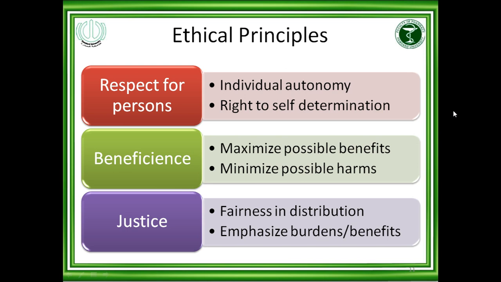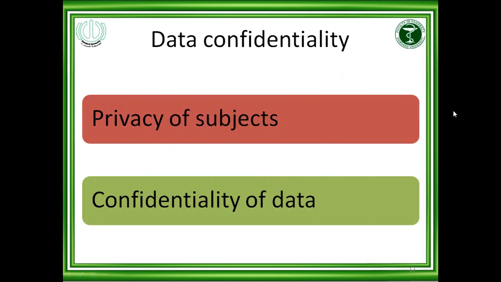So you need to give them equal chance for the distribution, either in the experimental drug or in the control drug. You cannot decide yourself as a researcher that this patient will go in the control drug and this patient will go in the experimental drug. If you decide, then it will be bias and it is injustice and it is against fairness. So to keep the fairness, you need to do the randomization, avoid bias, and give equal chance to all patients for the distribution in different segments of the research.